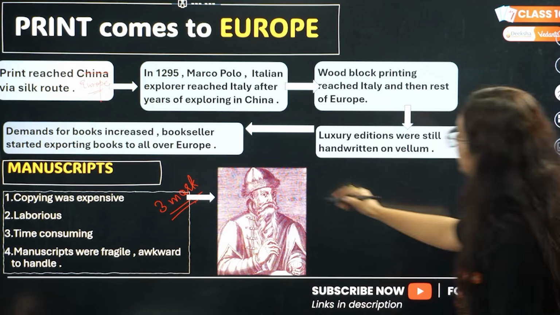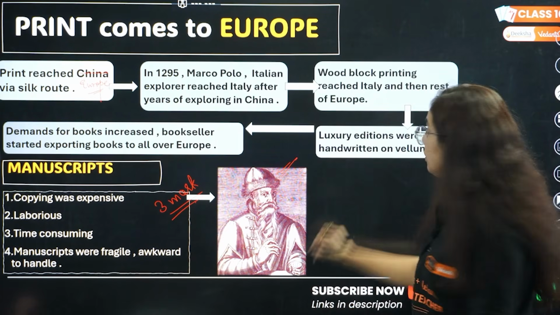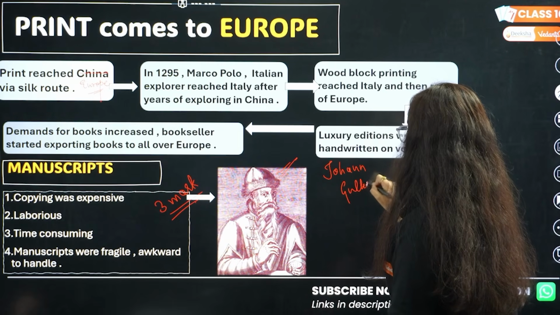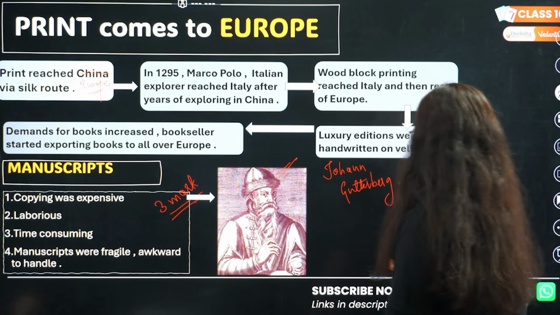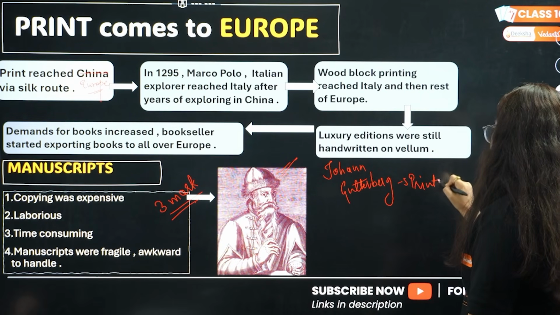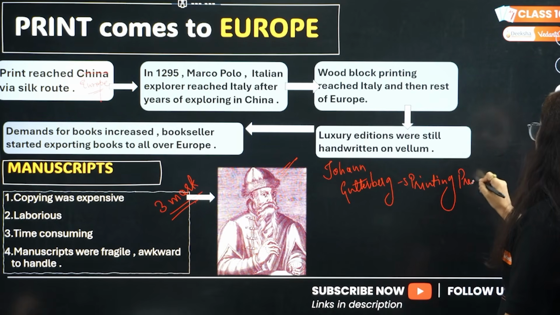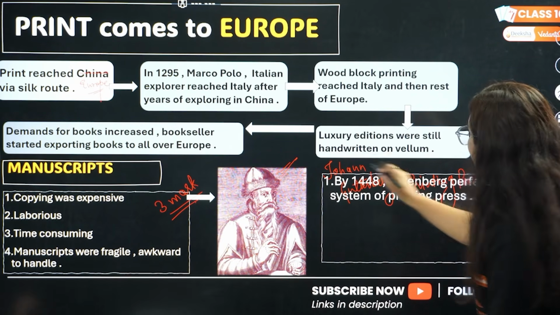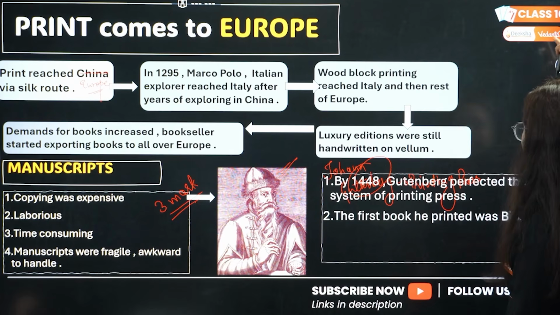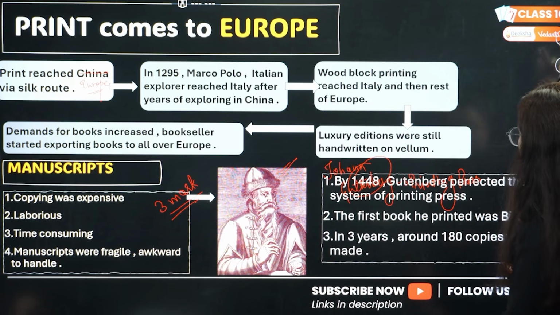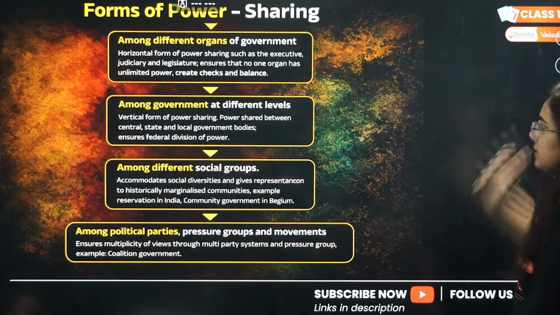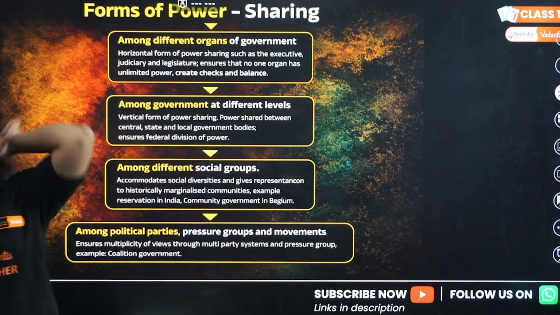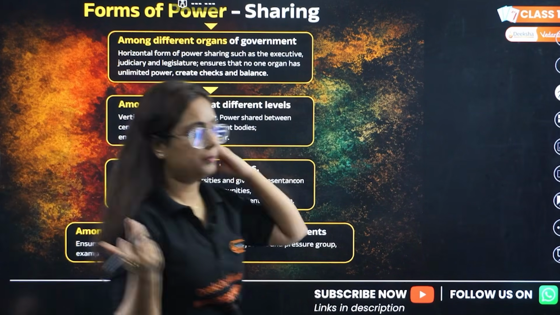From this chapter, and this is who? This is Johann Gutenberg, right? He is Johann Gutenberg, the person who developed the printing press. The person because of whom books came into the market. So it was in 1448, the first book he printed was the Bible. In 3 years he printed 180 books. Okay, get it? So this was important from which chapter, beta? This was important from Print Culture.